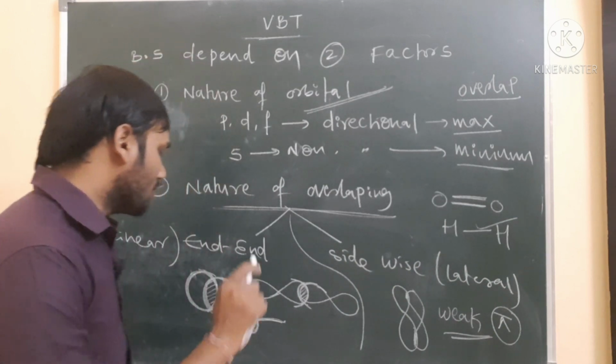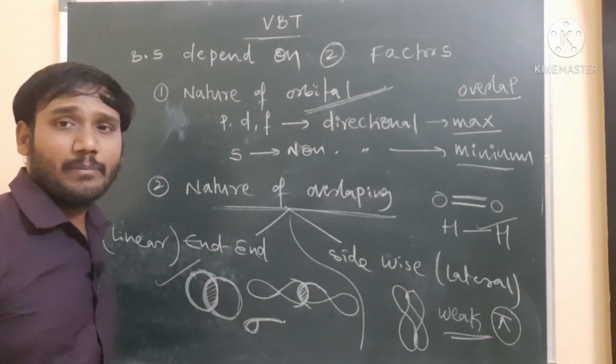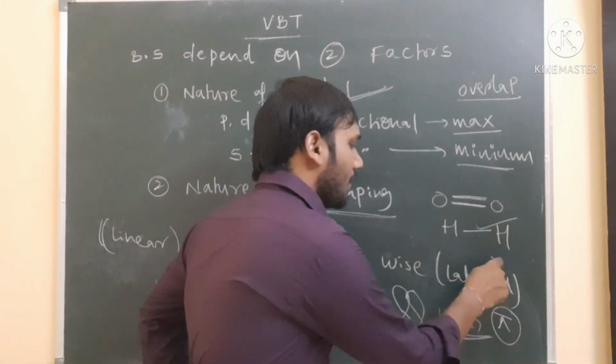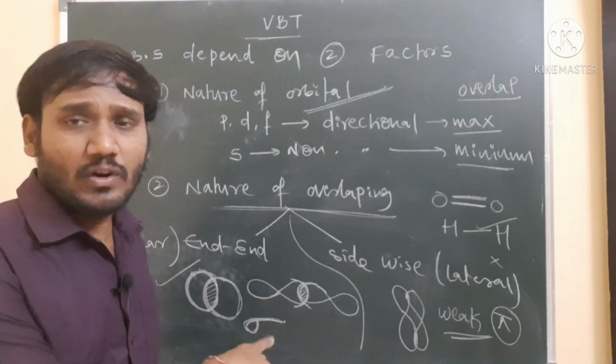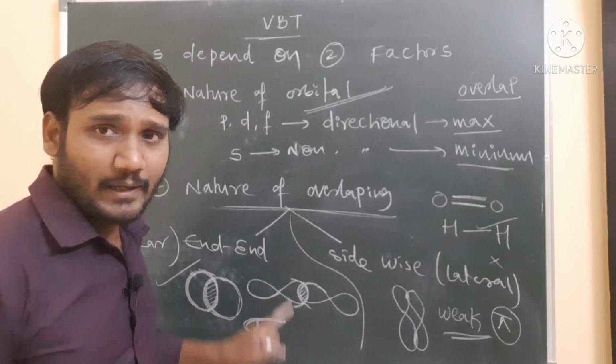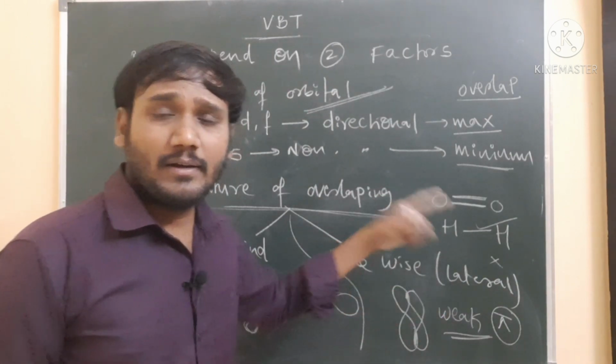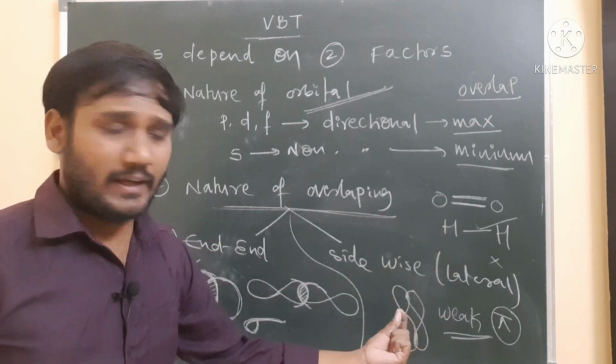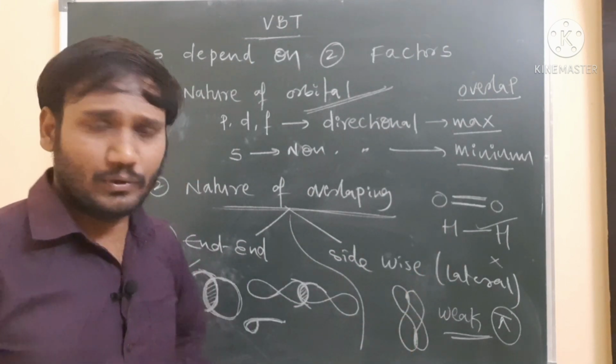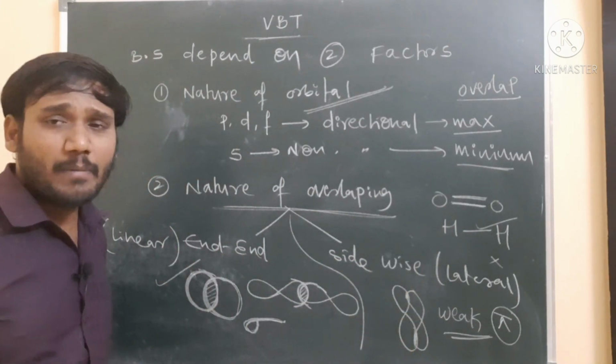At the same time, the geometry of the molecule is decided by the sigma bond, but not by the pi bond. Sigma bond is a strong bond, pi bond is a weak bond. Sigma bonded electrons are localized, and pi bonded electrons are free, or you can say mobile electrons. So this is about the sigma bond and pi bond.